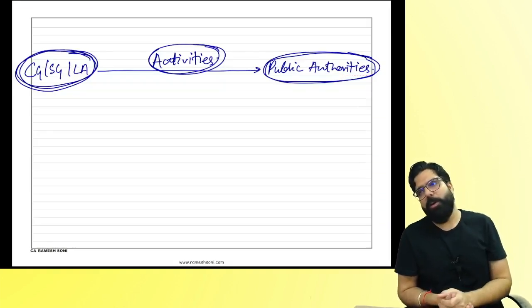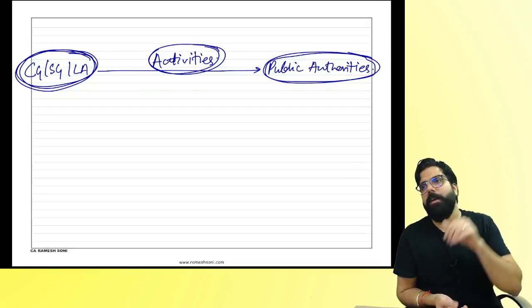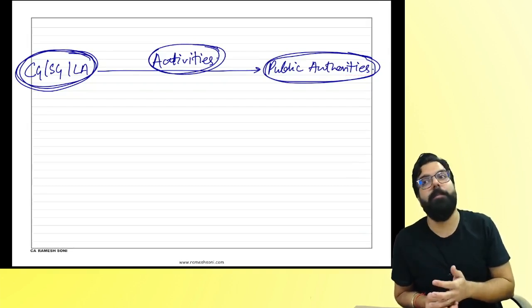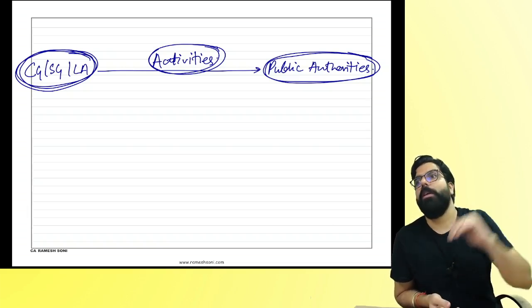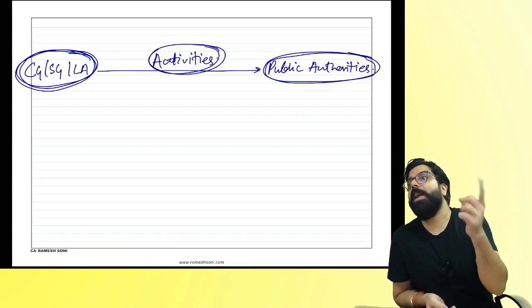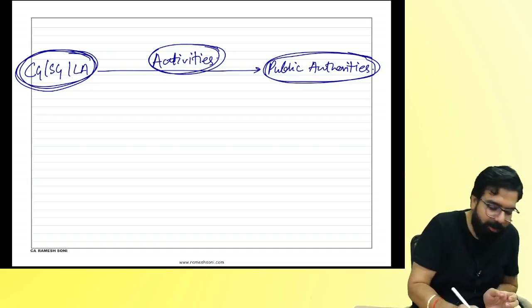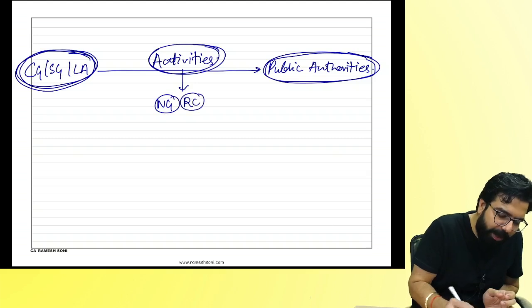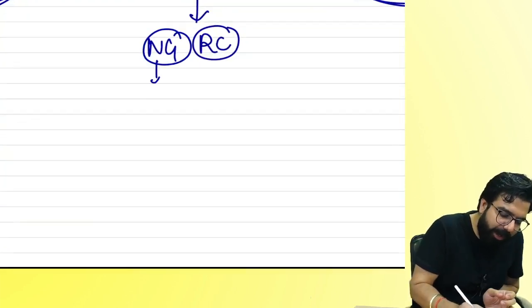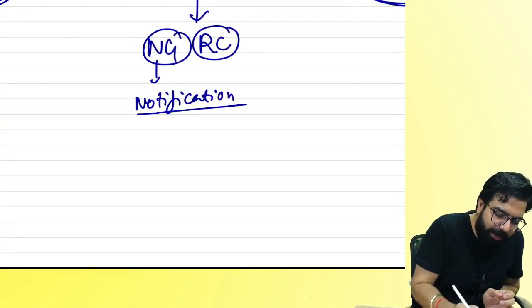Central government, state government, local authority running a hotel for the public, charging amount, will that activity be exempt? No, it has to be an activity which is notified. Activity should be notified by the government on recommendation of council. It means government should have issued a notification. Are we clear, everyone?